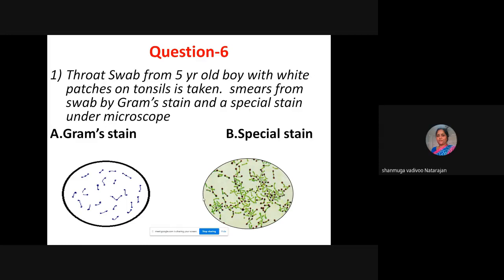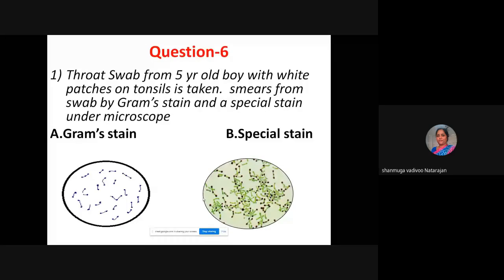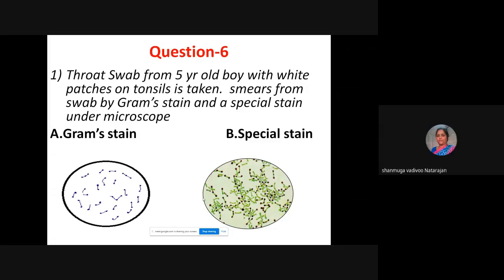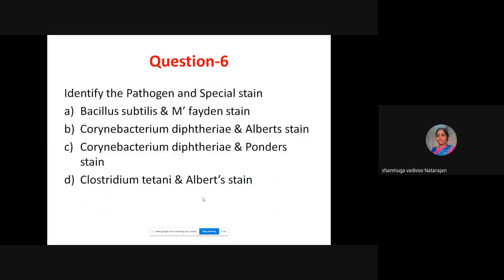So straight away a gram stain can help, and a special stain based on the clinical picture. If the laboratory is provided with the Albert stain, they can identify presumptively, and immediately the child can be treated with diphtheria antitoxin. So it helps.